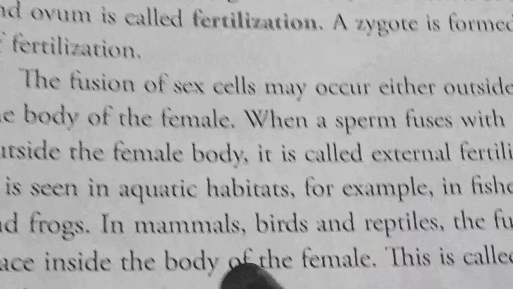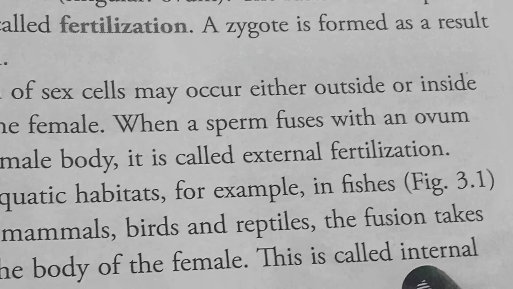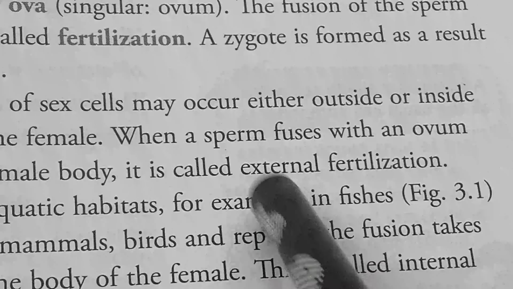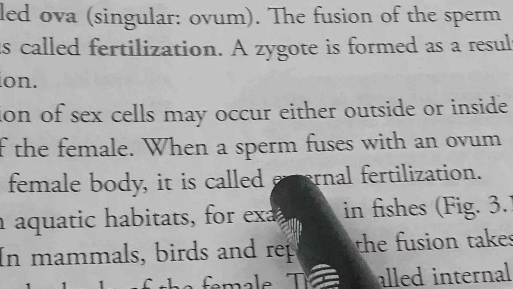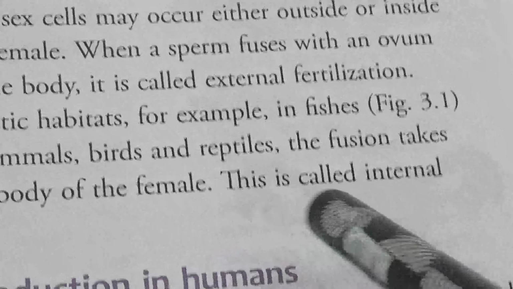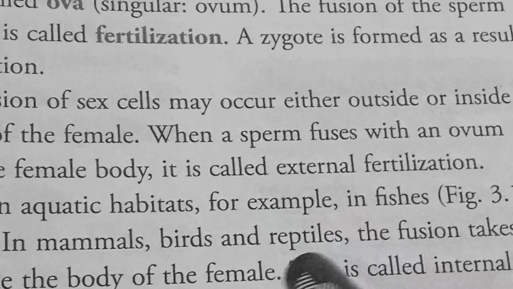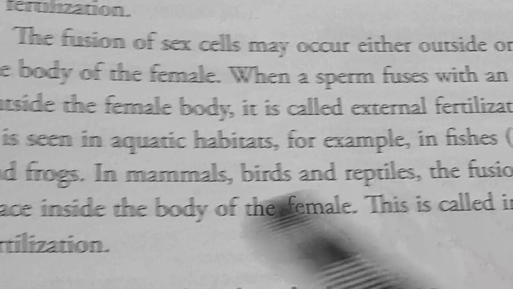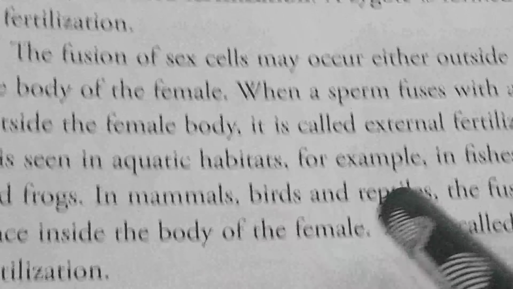So here is a little difference between external fertilization and internal fertilization. External means outside of the female body. Fertilization that takes place outside of the female body is external fertilization, and it is seen only in aquatic habitats. In the same way, the fertilization process which takes place inside the female body is known as internal fertilization. It takes place in mammals, birds, and reptiles.